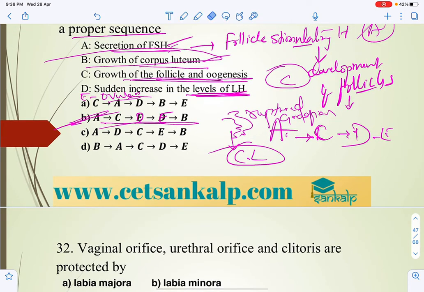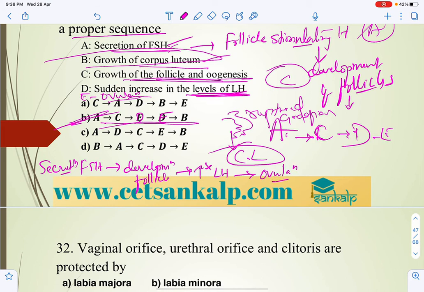So one is the secretion of FSH. FSH leads to development of the follicles, and the development of the follicles leads to the increase in the level of LH. Increased LH level leads to ovulation, and ovulation finally leads to the rupturing of the follicle, and then finally to the formation of the corpus luteum. So these are the stages which take place.